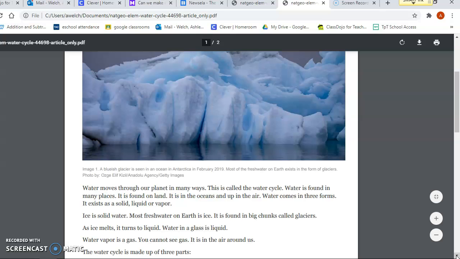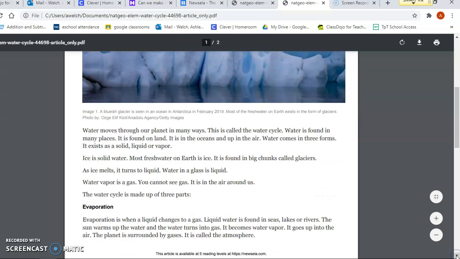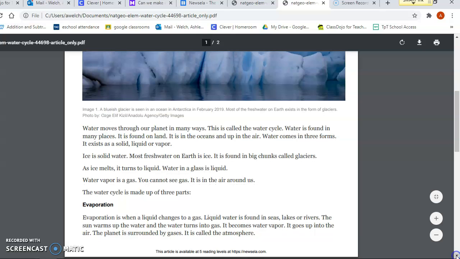The water cycle is made up of three parts. Evaporation. Evaporation is when a liquid changes to a gas. Liquid water is found in seas, lakes, or rivers. The sun warms up the water, and the water turns into a gas. It becomes water vapor. It goes up into the air. The planet is surrounded by gases. It is called the atmosphere.